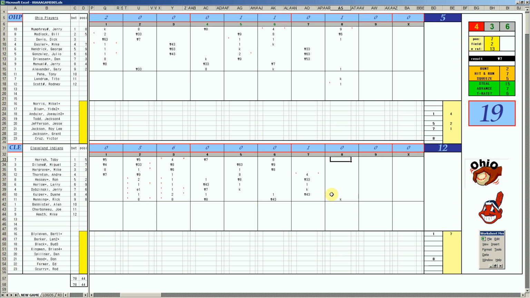Toby Harrah, 49's a walk. Delaney, 55 is another walk. Mike Hargrove, 57 is a K. And Thornton, 55 is another K. God, it's hard to get Cleveland out. 12-5 in the 9th. And we'll go with Rod Scurry in the 9th.